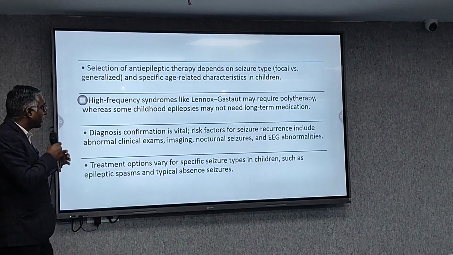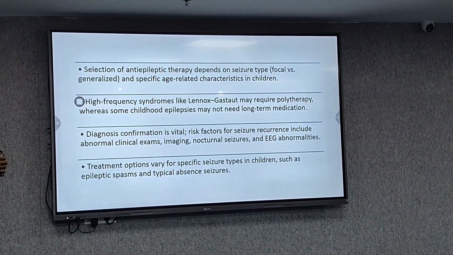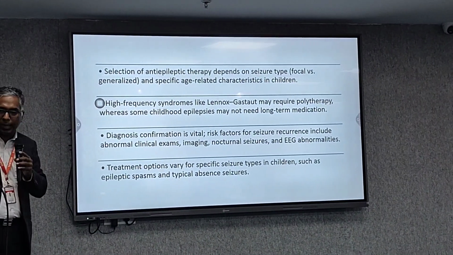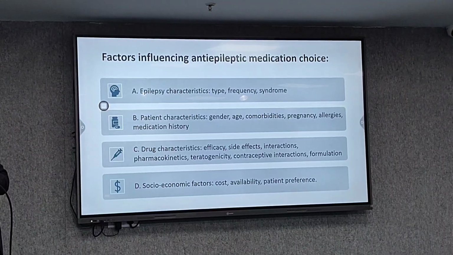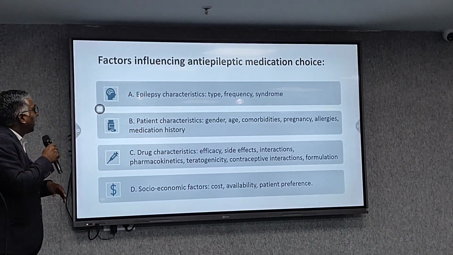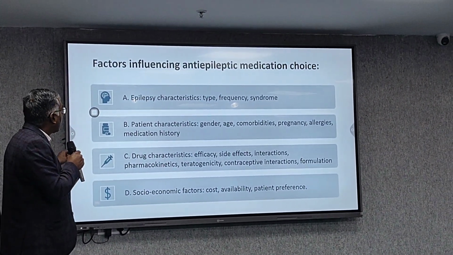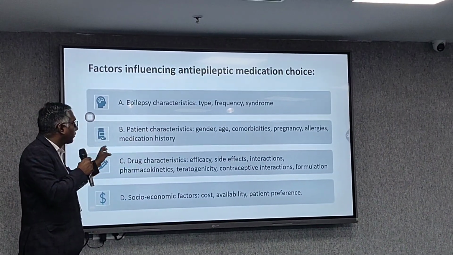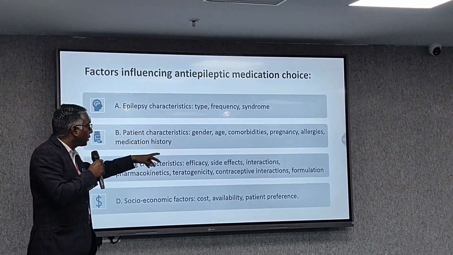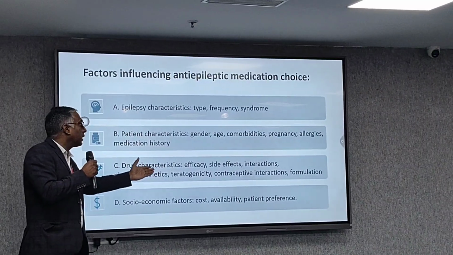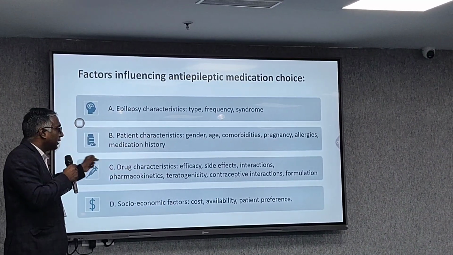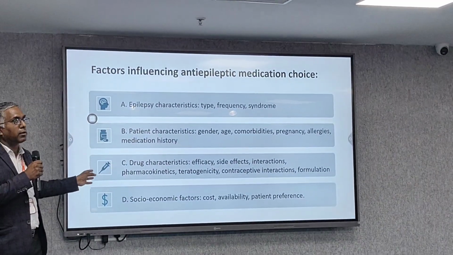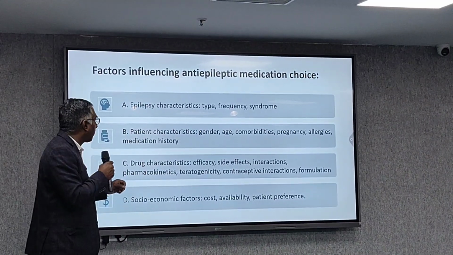Treatment options vary for various seizure types in children, such as epileptic spasms and typical absence seizures. Factors influencing the choice of anti-epileptic medication include what type of epilepsy it is, seizure type, frequency, syndrome, patient characteristics, gender, age, along with associated comorbidity, pregnancy, allergies, and medication history. So we have to see a lot of aspects of which type of medication is suitable for the patient.